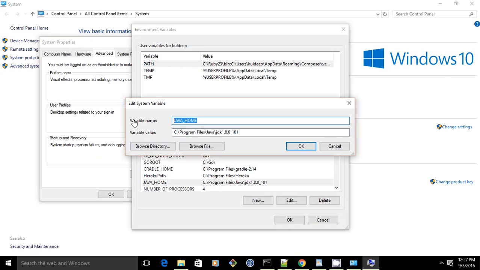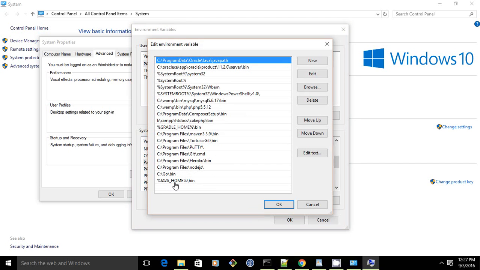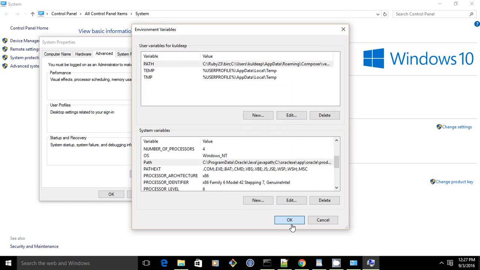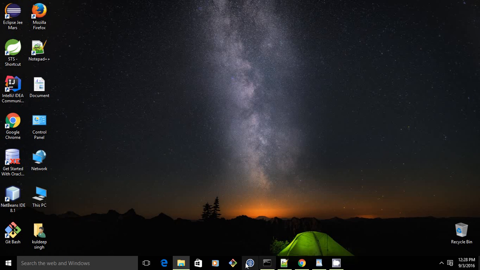Add the JAVA_HOME variable and the path where you have installed Java and click OK. Then again extend the Path variable with JAVA_HOME and bin, just like this. Click on New and add this. For detail, you can see my previous video.